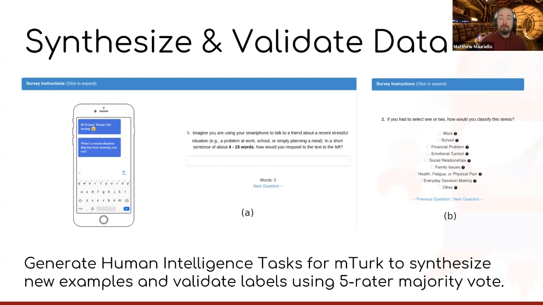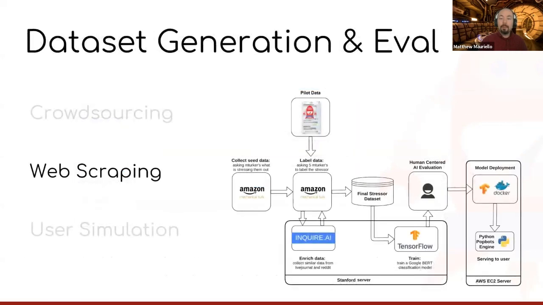Each stressful sentence was evaluated by 5 raters who could label the sentence with up to 2 categories from our schema, which expanded to 9 topics after iterating these HITs with Turkers. However, after synthesizing more data, we still had a problem with low cardinality topics.